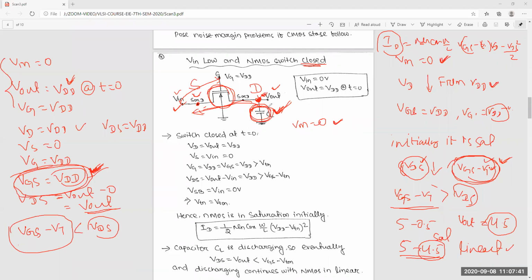There is no rocket science here. One capacitor and the node is discharging, up to 0 voltage, because Vin is equal to 0. It will not discharge to negative voltage.